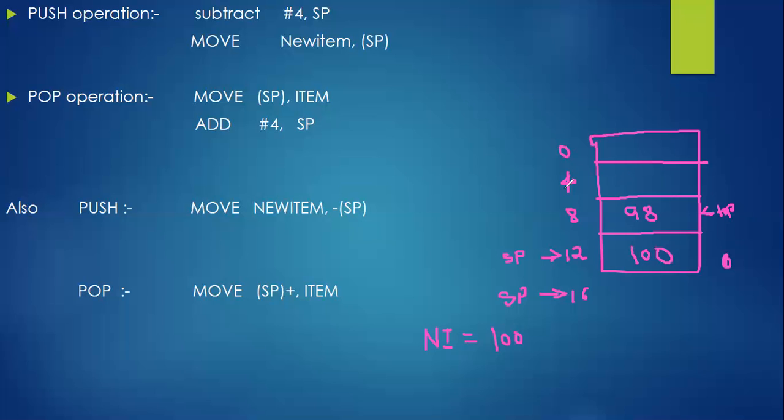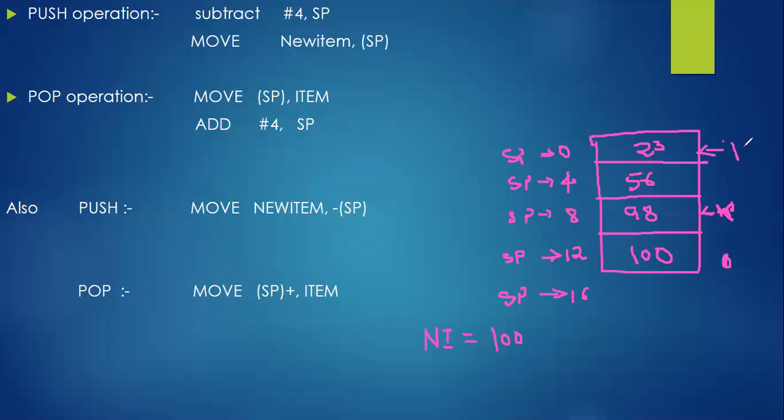Later, after entering the fourth element, again subtraction. SP was pointing to this location; after subtracting 4, SP will be pointing to the next one. Here let it be 56. Then again subtracting 4, your stack pointer will be pointing to this location, and if I upload, like, 23, now the top of the stack will be pointing to location 0, which is holding the value 23.